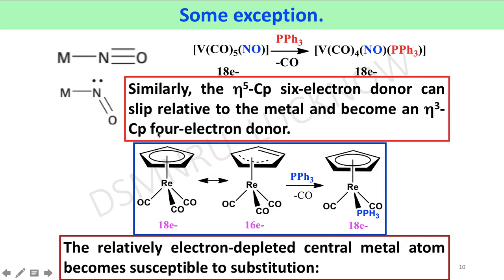Here you can see this cyclopentadiene ring is coordinately bound to the metal atom in eta 5 fashion. But if it slips slightly from the metal center, in this case, two electrons are not involved in bonding to the rhenium atom. Only 4 electrons are. So, in this situation, this rhenium atom becomes 2 electron deficient and this is a 16 electron complex. This complex is easily coordinated with triphenylphosphine, followed by dissociation of one carbonyl, affording the 18 electron eta 5 cyclopentadiene complex.